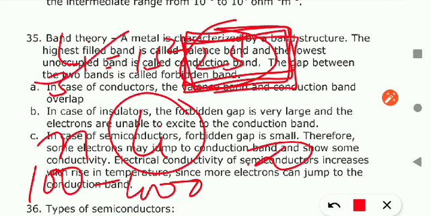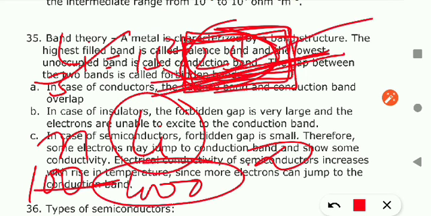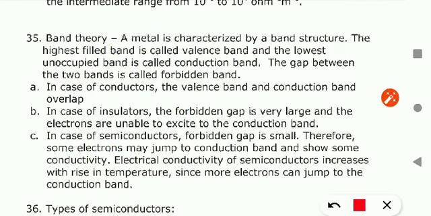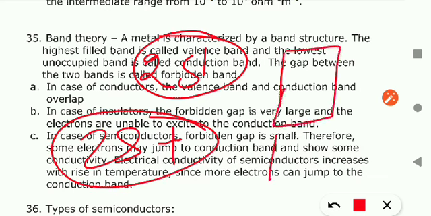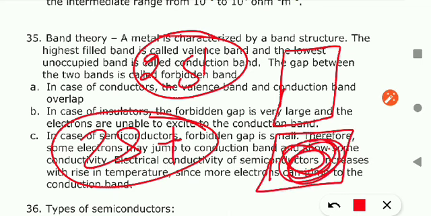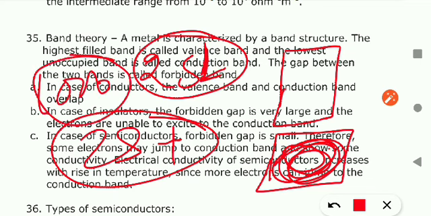Is it clear? If I take one atom, then I have one 2s subshell. If I am taking 100 atoms, then I have 100 2s subshells. If I am taking 1000, I will have 1000 2s subshells. So what will happen? These 2s subshells in which one electron is present, these 2s subshells of 1000 atoms will overlap with each other, and they will form two types of area. First, in which the number of valence electrons is very high. If 1000 atoms of lithium overlap with each other, we have 1000 electrons.